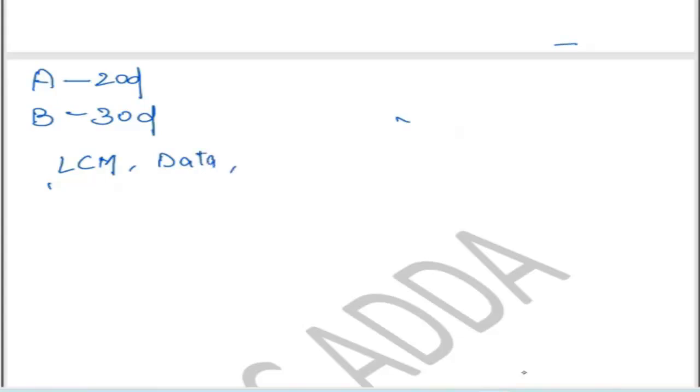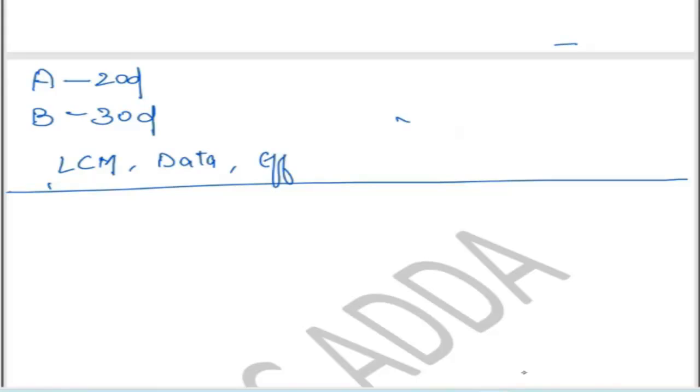Suppose we are given that A is doing a work for 20 days, B is doing a work for 30 days. You have to do just one thing, which is to take the LCM. You have to write down the data and then find out the efficiency. How will you do it? You just write down the data here, 20 and 30. This is for A, this is for B.